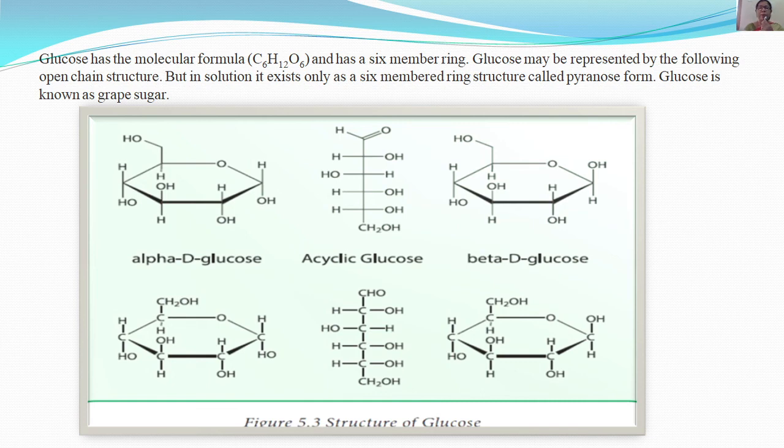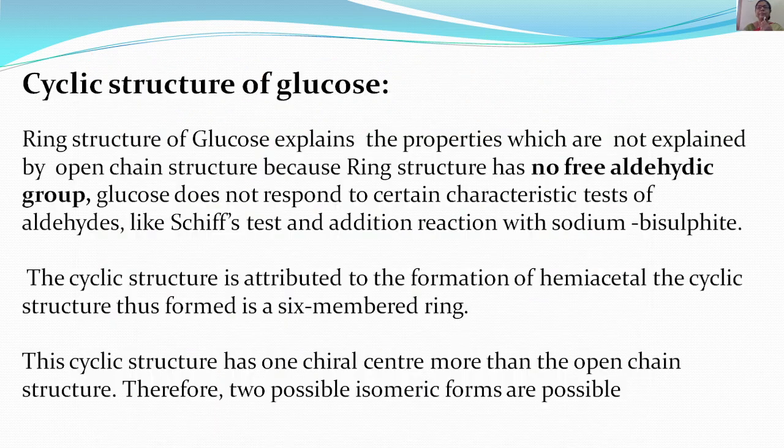In the slide you can see alpha D glucose, beta D glucose, and the acyclic glucose in between. Cyclic structure of glucose: the ring structure of glucose explains the properties which are not explained by the open chain structure, because the ring structure has no free aldehydic group.